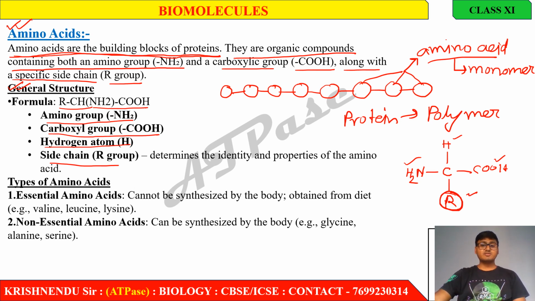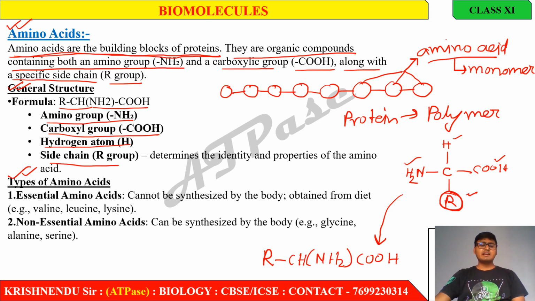Okay, so that's why the general formula of amino acid is considered as R-CH-NH2-COOH. Is it clear? Well, now the types of amino acid. What are the types of amino acid? There are so many types of amino acid on the basis of different things.